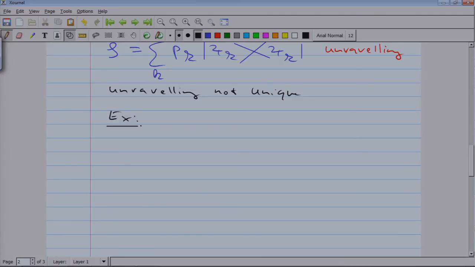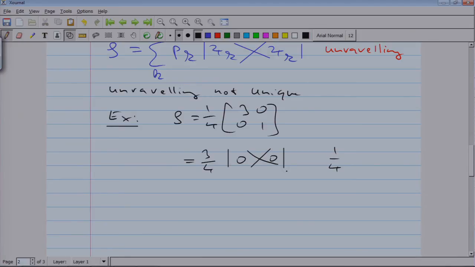One example I can give you is that if you have a density matrix like this, you can write it as a probabilistic sum of being in the state 0,0 or in the state 1,1 with probability 1/4 and 3/4.